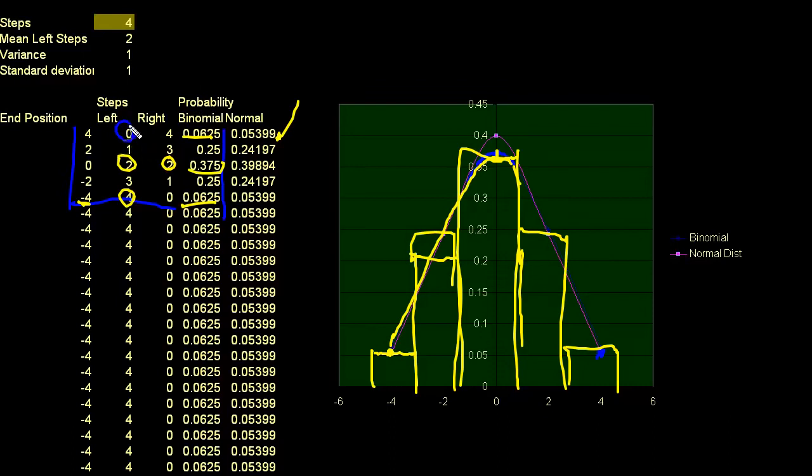And then this is a little bit tricky because the binomial distribution is a discrete probability distribution. You could just look at this chart and say, what is the probability of having exactly, let's say, 1 left step and 3 right steps, which puts me right here. Well, you just look at this chart and you say, oh, that puts me right there. I just read that probability. It's actually 0.25. And I say, oh, I have a 25% chance of ending up 2 steps to the right. The normal distribution function is a continuous probability distribution.